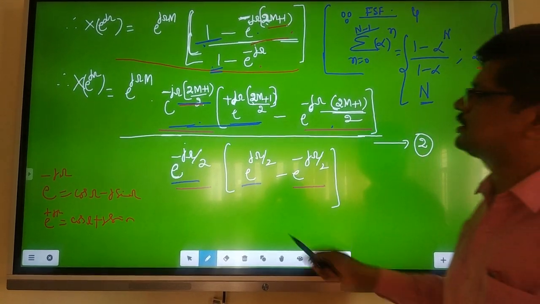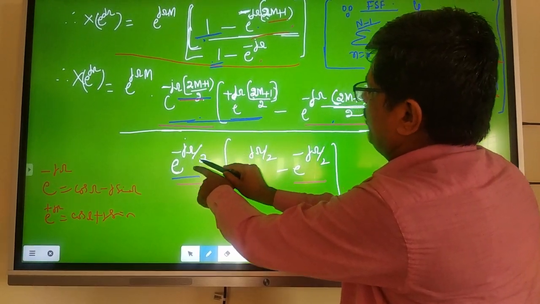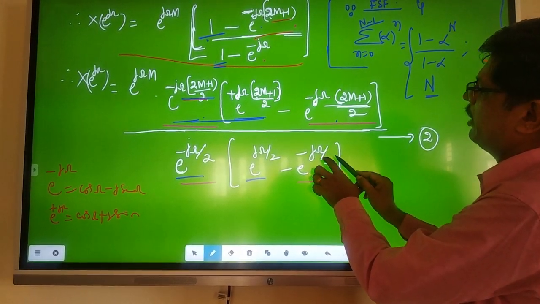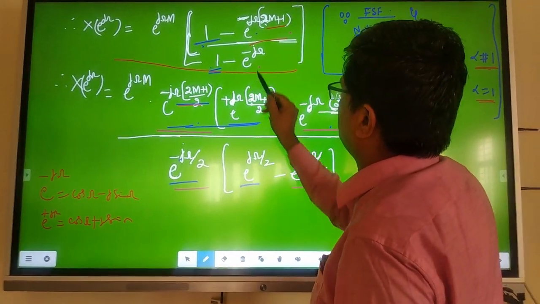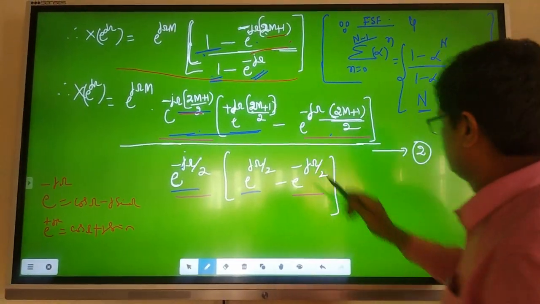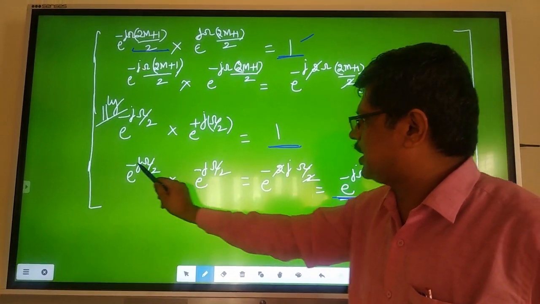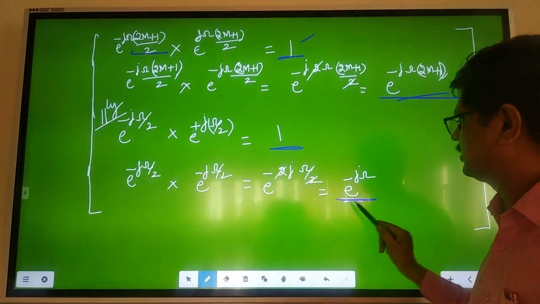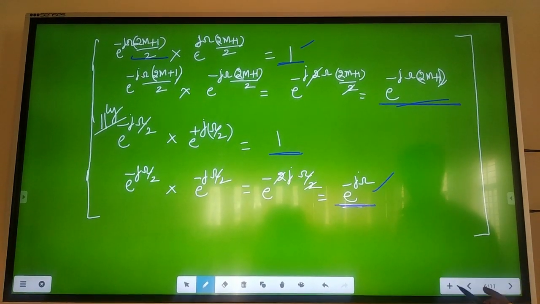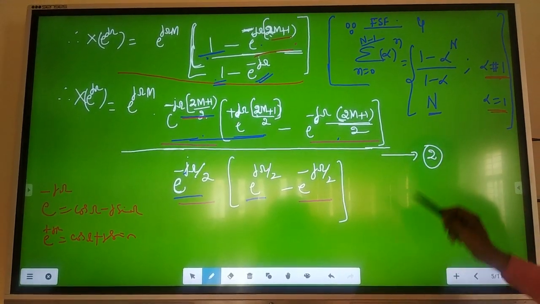Now similarly, the last term. Now see, e power minus j omega by 2 into e power minus j omega by 2 is e power minus j 2 omega by 2. The 2 gets cancelled, and you will get e power j omega only, which I have shown here. Now the last one, e power minus j omega by 2 times the same e power minus j omega by 2 is equal to e power minus 2 j omega by 2. The 2 gets cancelled, you will get e power minus j omega, which I have substituted here. Now this is the expression.